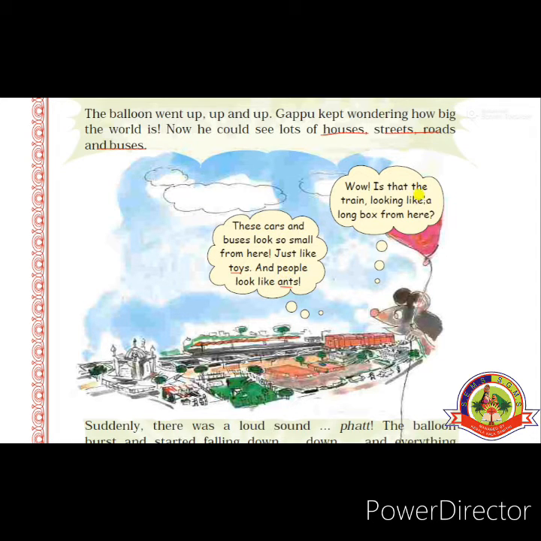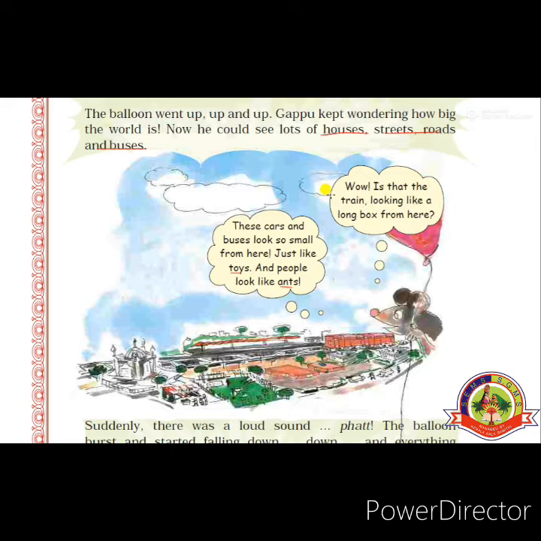Wow, is that train looking like a long box from here? Students, we know that a train is not a small vehicle. It is long and big. But when Gappu watched that train from the top, from high up above in the sky, he saw the train just like a long box. Students, how did this happen? We know that when we watch anything from far places or distant places, we see those things as very small and tiny. If we look at it from nearby, we can see the original size of the objects.